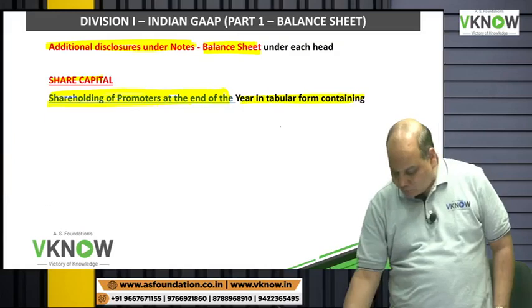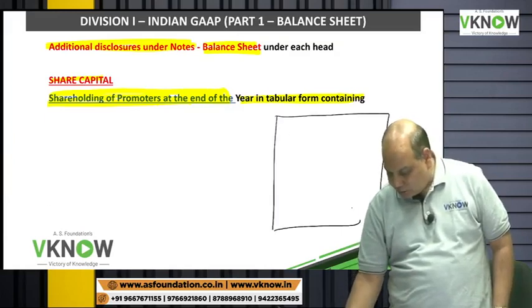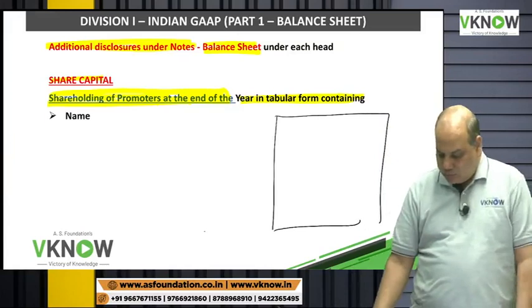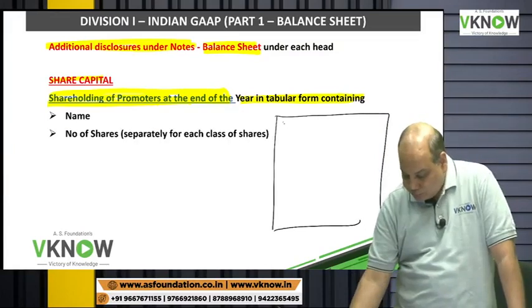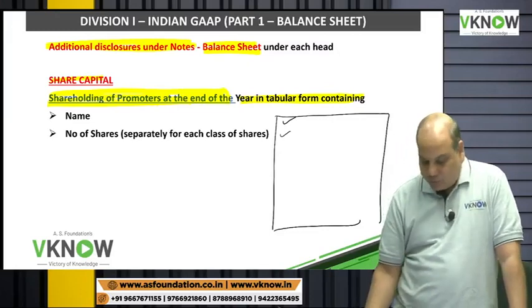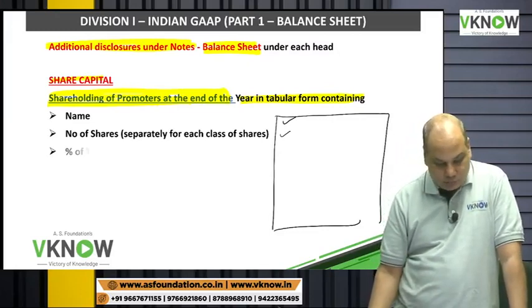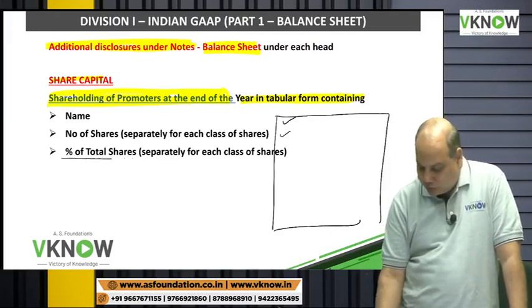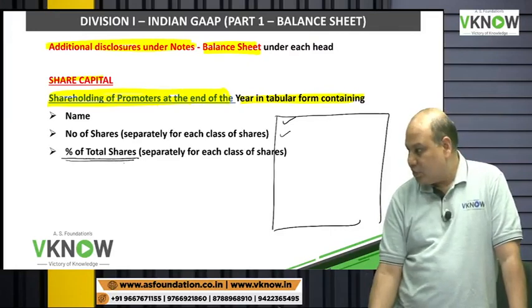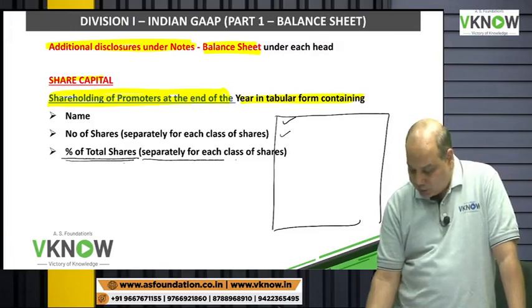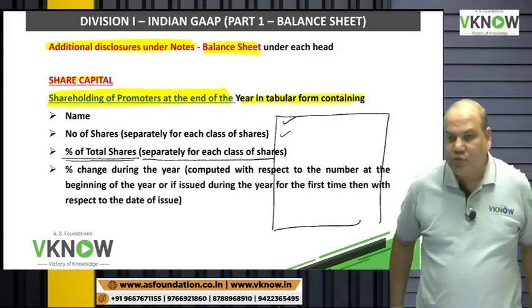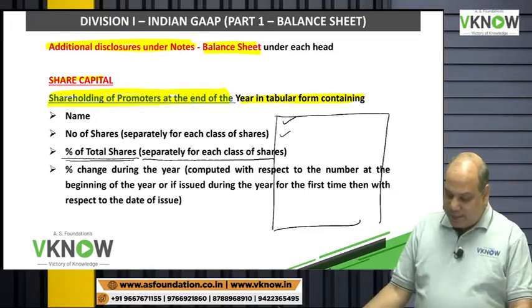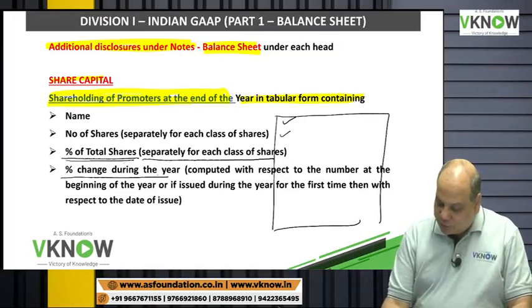Tabular format means you will prepare a table and the following disclosures will be given: name of the promoter, number of shares of each class of share, then percentage of total share, separately for each class of share, and percentage of change during the year, that is if the promoter's shareholding pattern has changed.